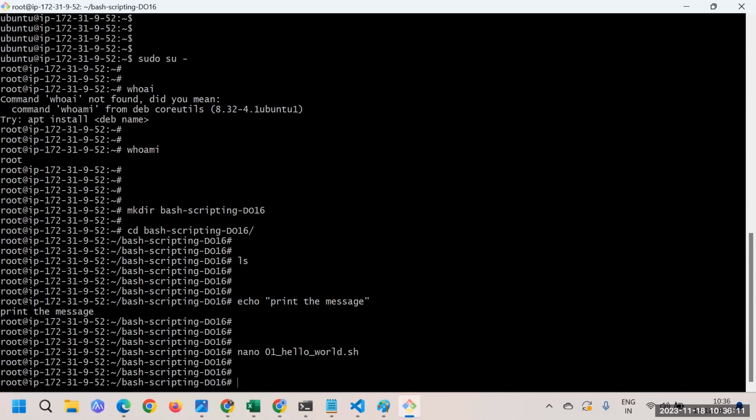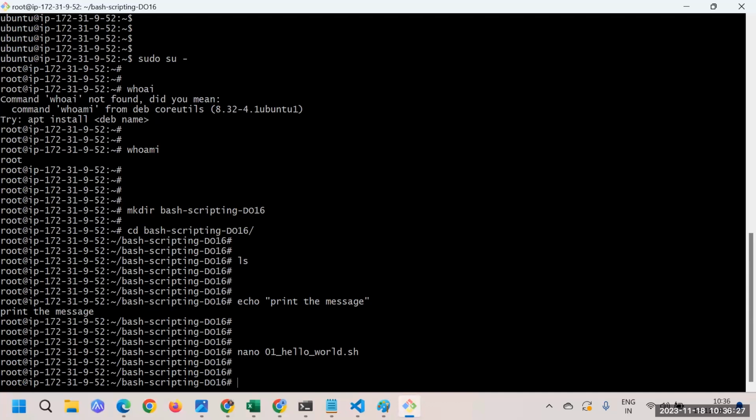One more thing you need to keep in mind is that bash scripting has the extension .sh. Whenever you give the .sh extension, that will be considered as your script.